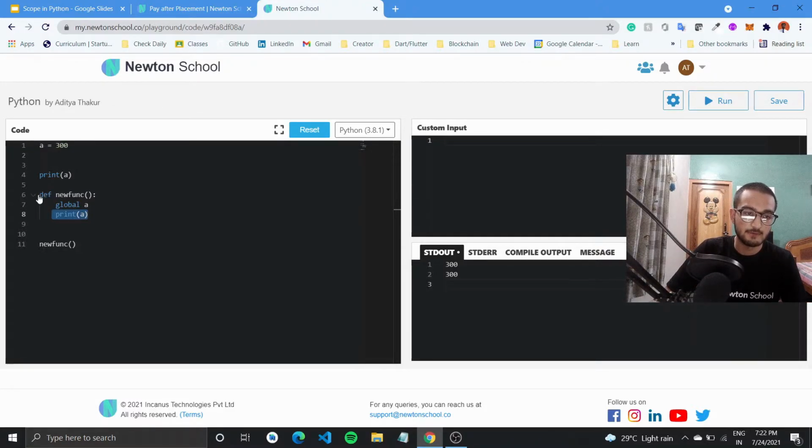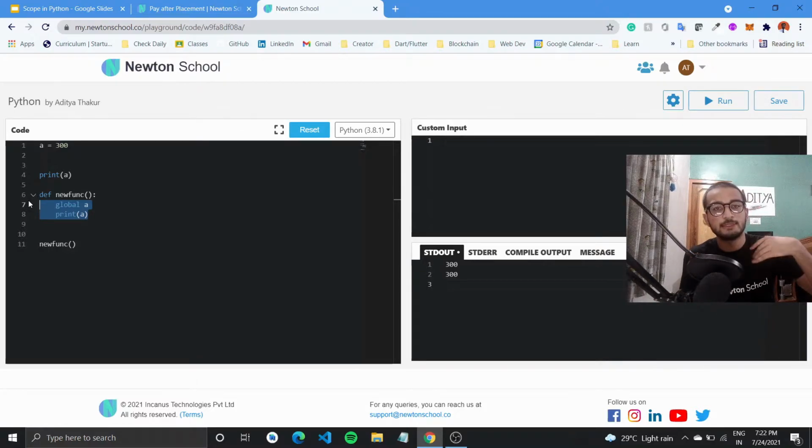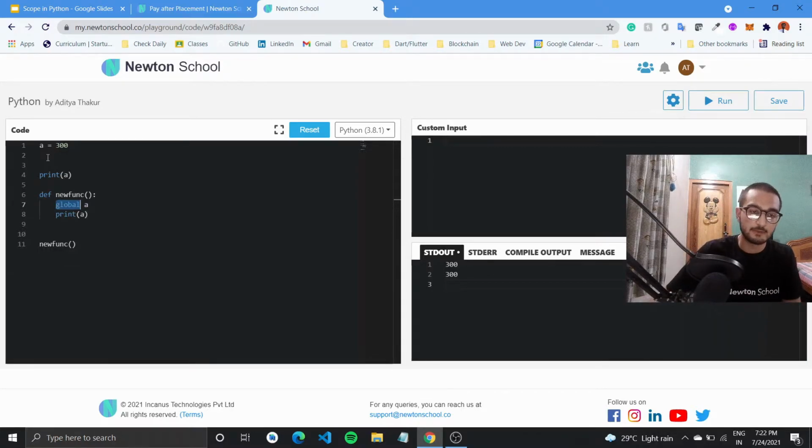Basically, a variable that is defined inside a function would only be available inside that function, right? A variable that you declare globally would be available to all functions, but you will have to use the global keyword. And one more thing that we learned was, even if I create a variable inside this function, a equals 600, this variable is different from the one that we have outside, because it is locally available to this function and you can keep any value in it.